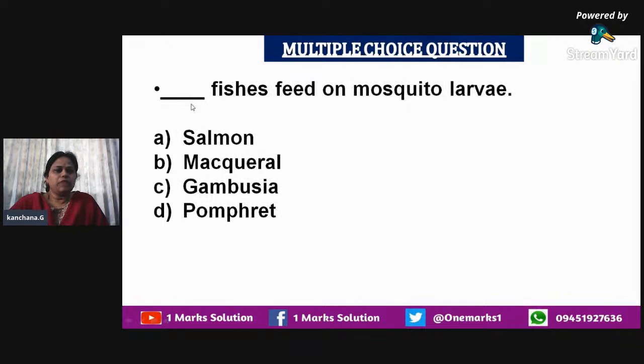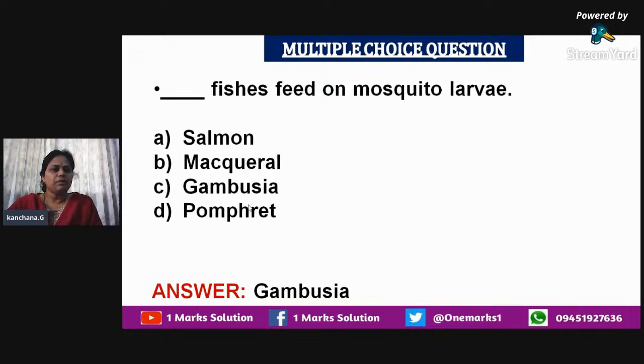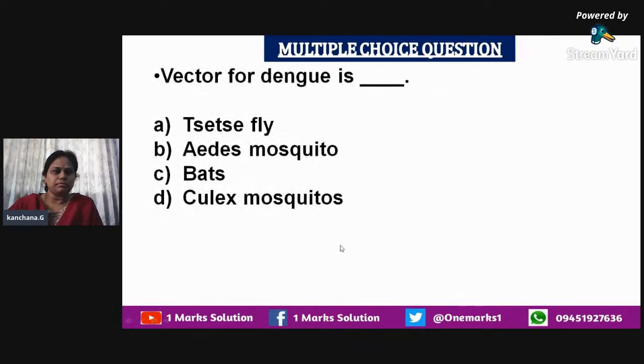Then, which kind of fishes feed on mosquito larvae? They have given the names of certain fishes, and the fish which feeds on mosquito larvae is also one of the control agents. People use this particular fish to control mosquito larvae, and the name of the fish is Gambusia. So the answer is Gambusia. This is the fish that feeds on mosquito larvae, and thus it is helpful in eradicating the mosquitoes which grow in stagnant water and all.